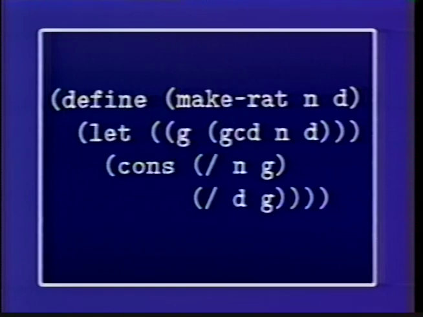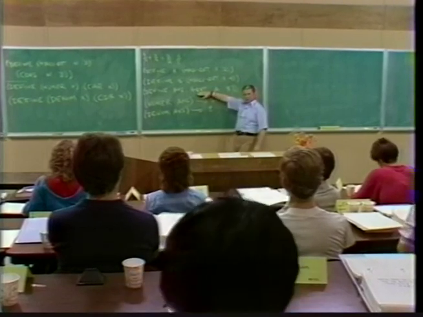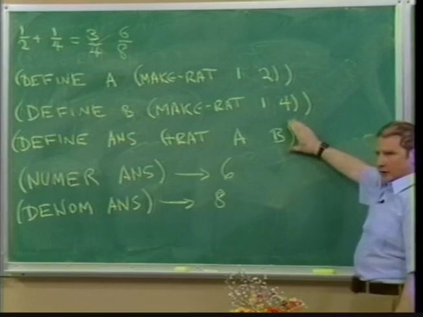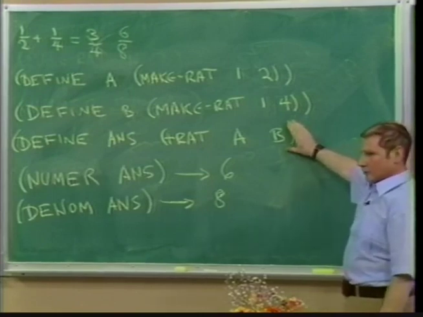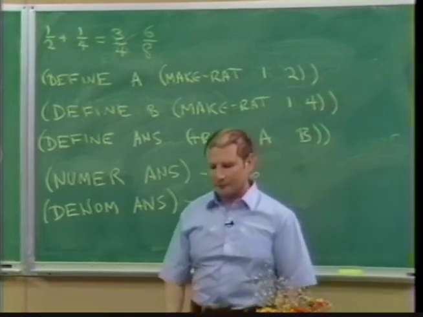And then instead of consing together n and d, I'll divide them through. I'll cons together the quotient of n by the GCD and the quotient of d by the GCD. And that'll reduce a rational number to lowest terms, so that when plus-rat calls make-rat, remember the definition of plus-rat had a make-rat in there, just by the fact that it's constructing that, the thing will get reduced to lowest terms automatically.